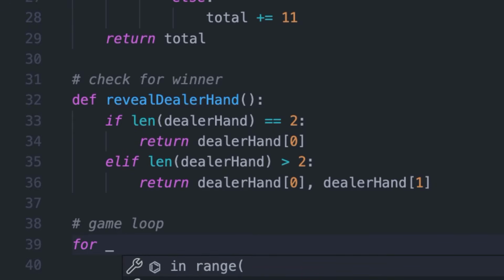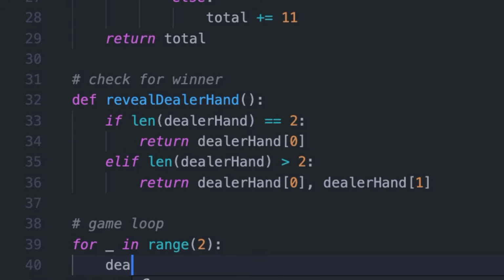A cool tip for you guys if you're a beginner: if you're just running a for loop a certain number of times, you can put an underscore in, and it'll save a little bit of memory in your computer when it goes to compile the code, because we're not going to need an actual variable here. So we can say for underscore in range of 2.